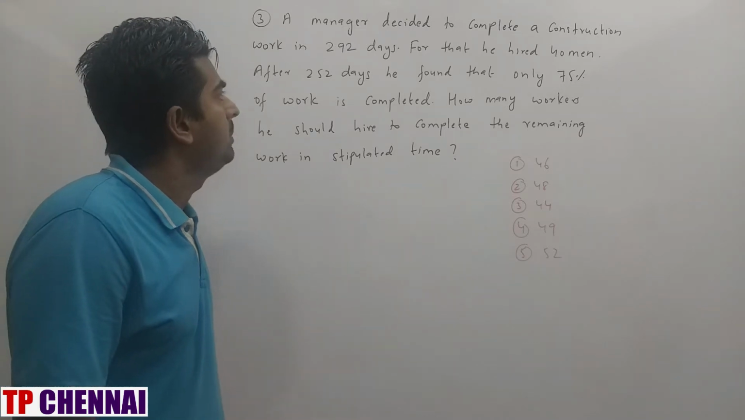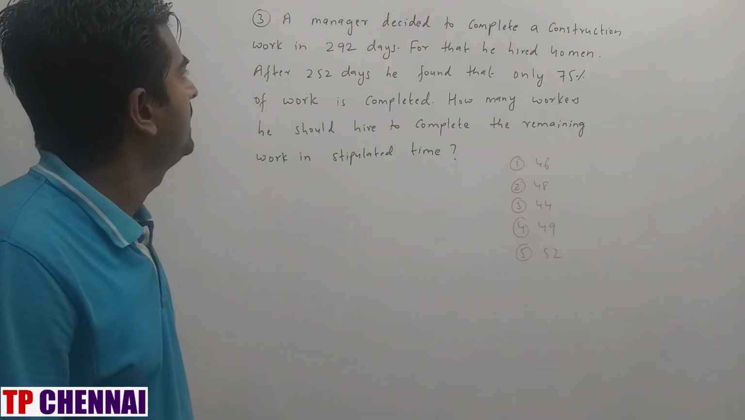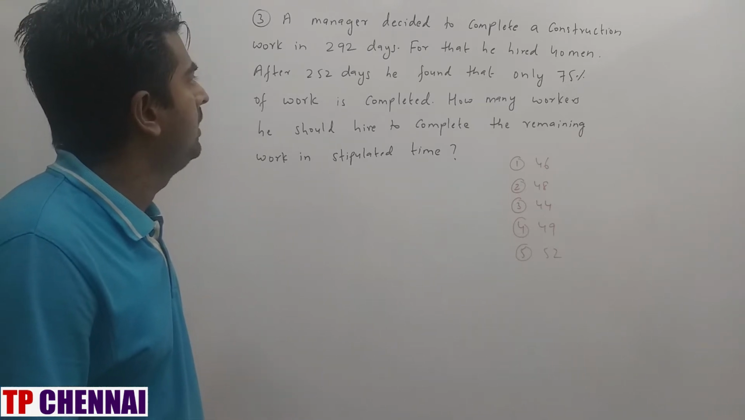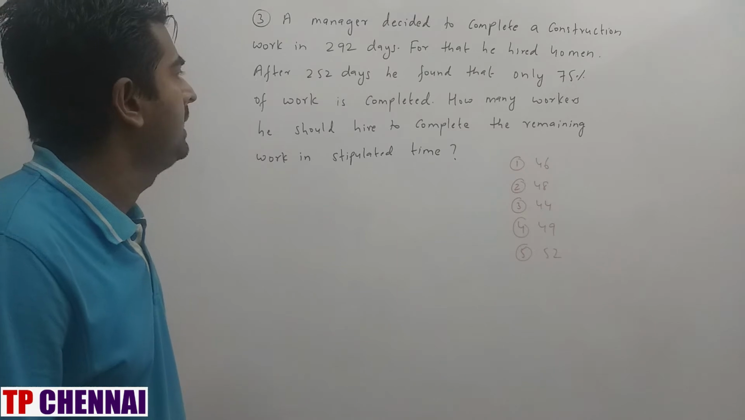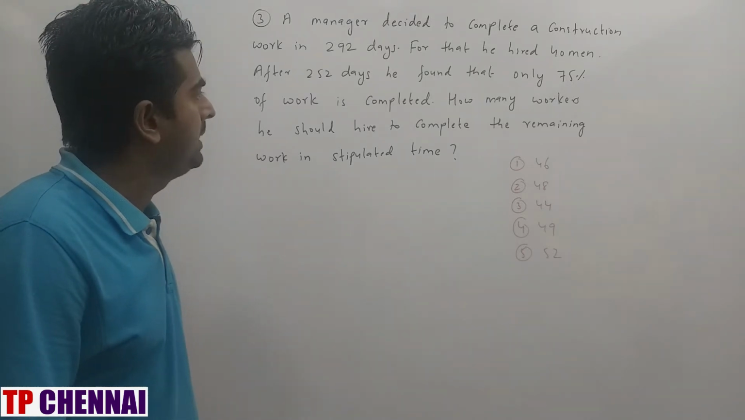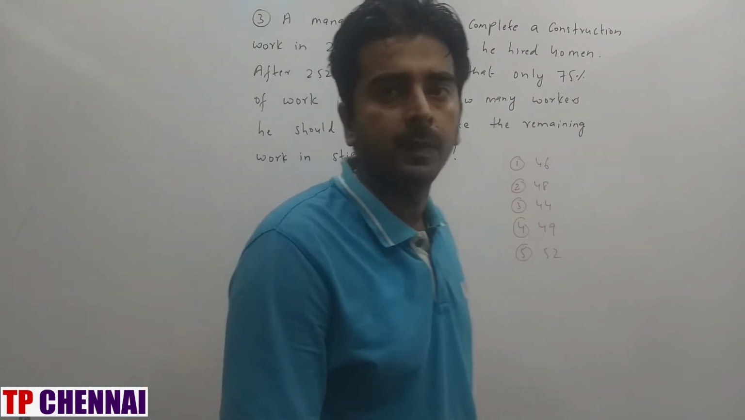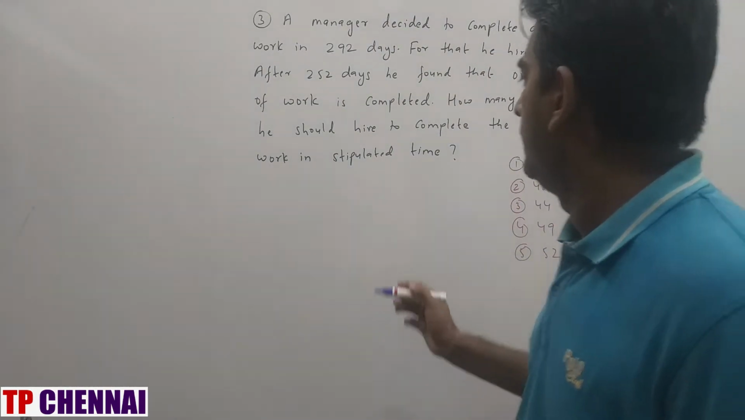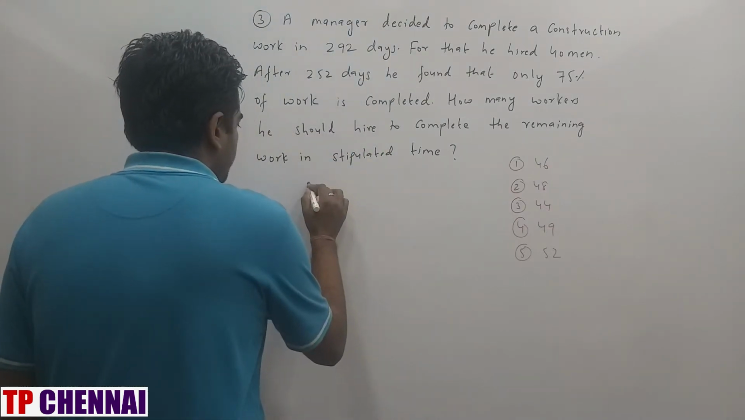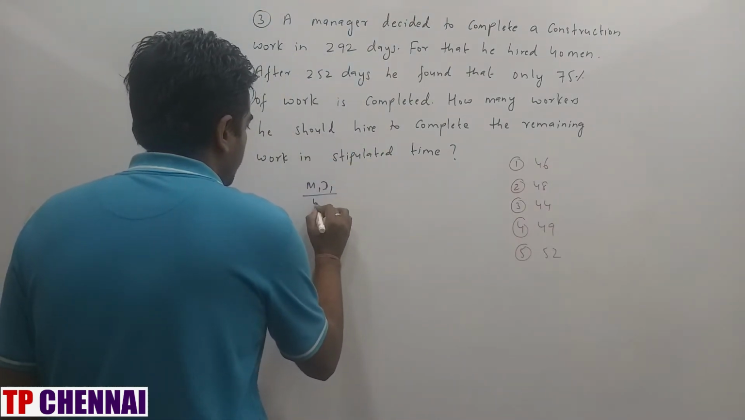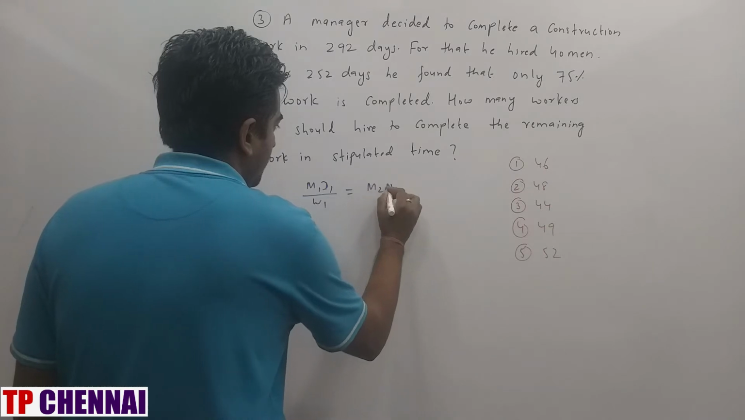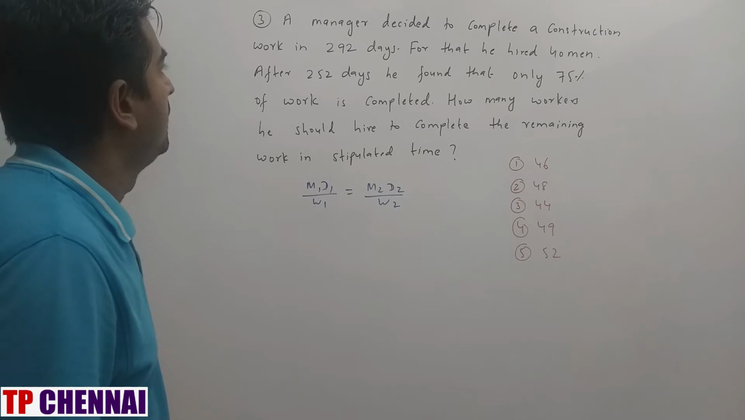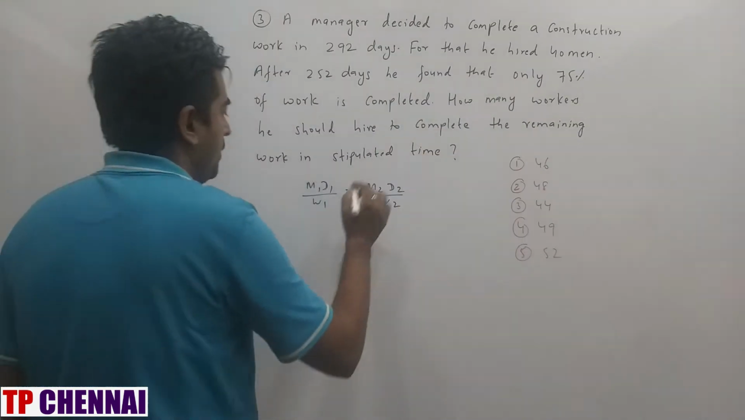A manager decided to complete a construction work in 292 days. For that, he hired 40 men. After 252 days, he found that only 75% of the work is completed. How many workers should he hire to complete the remaining work in the stipulated time? Time and work, a basic question from the basic concept, and that is nothing but M1 D1 by W1 is equal to M2 D2 divided by W2. Right? So initially how many persons are there? 40.